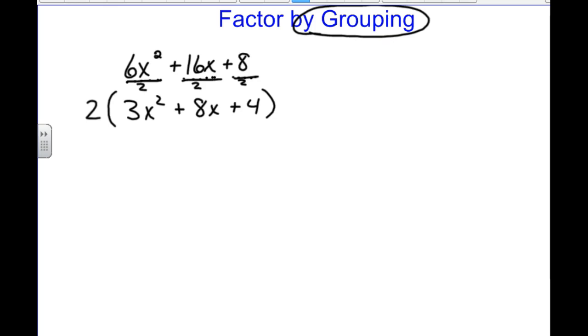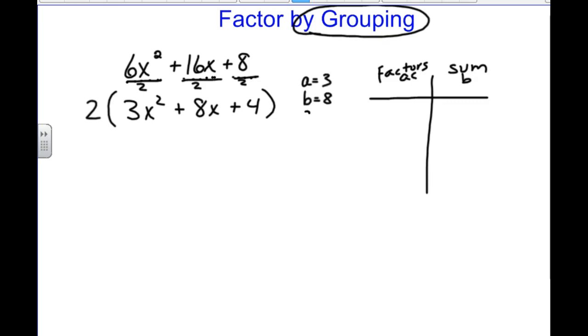Now we do know that we have this table that we're looking for the factors of AC, and we're looking for the sum to be equal to B. Well, that still applies for the quadratic part of the equation. But now A is 3, B is 8, and C is 4. So A times C is 3 times 4, which is 12. Our target number in the first column is 12. Our target number in the second column is still adding those two numbers together. When will we get 8?